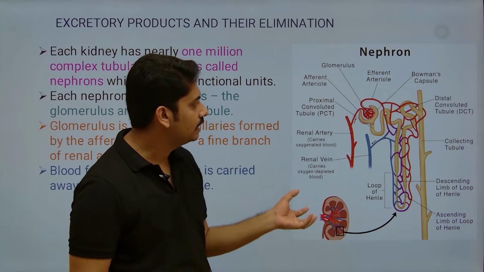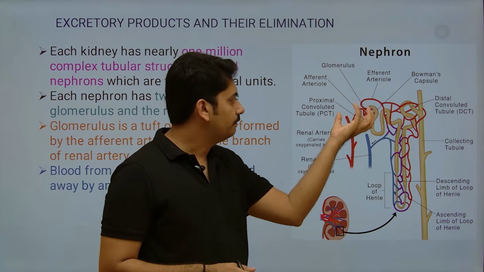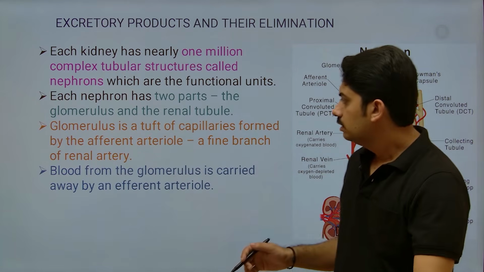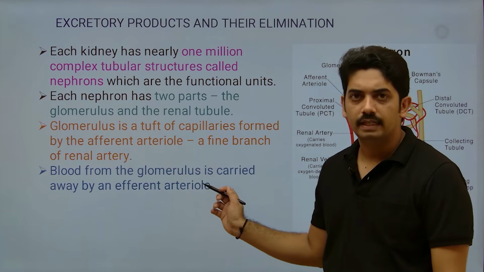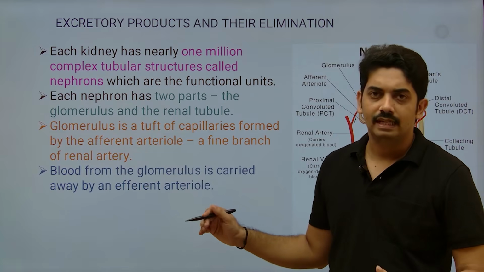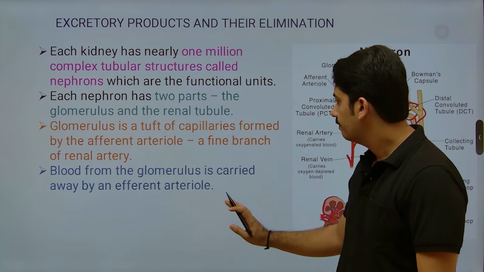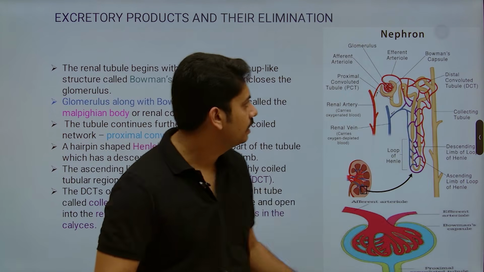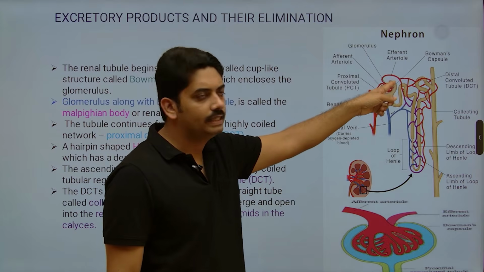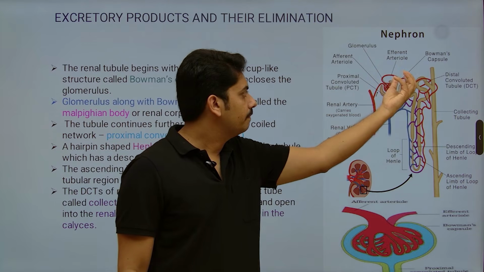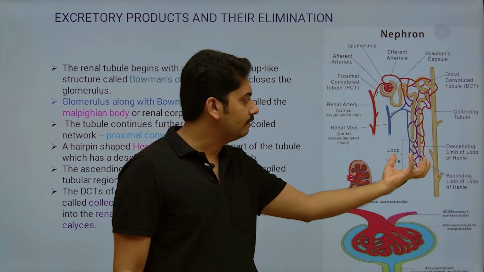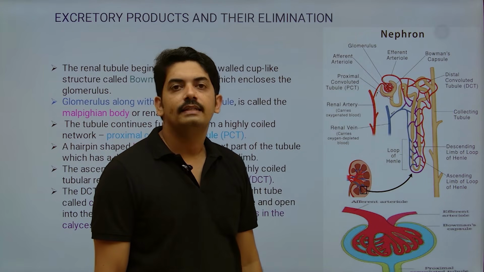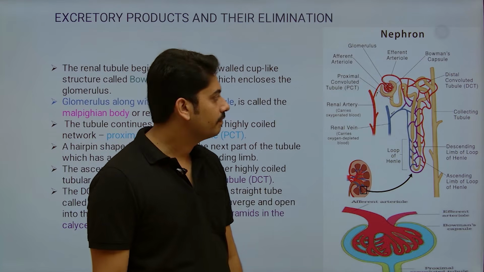So this is about the first part, that is the glomerulus. Now I said afferent arteriole and efferent arteriole. What is their structural difference? Now here you observe this efferent arteriole, further it will form a network-like structure around the tubular part of the nephron, and they are called vasa recta.